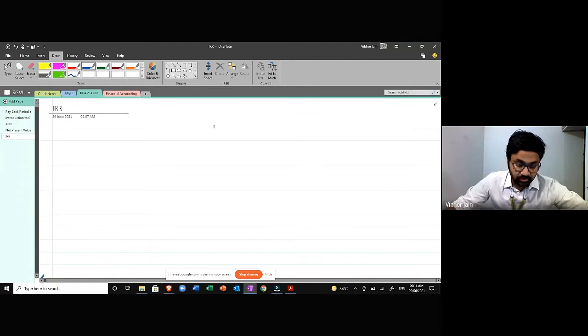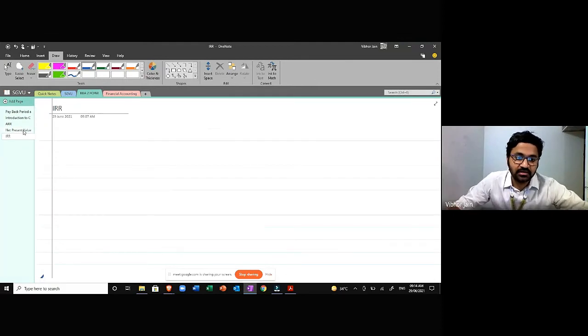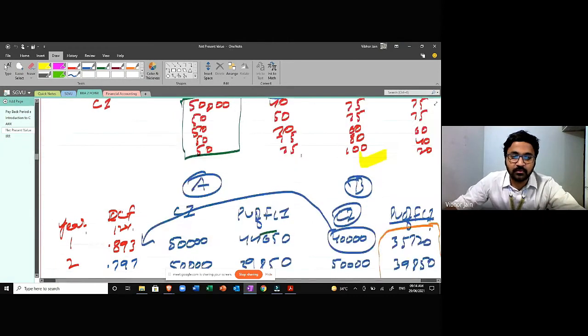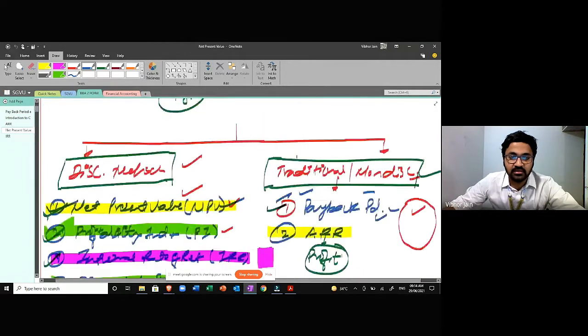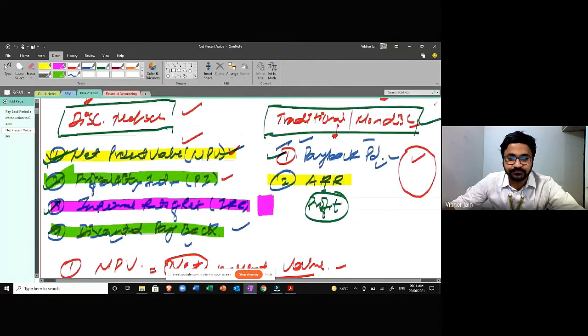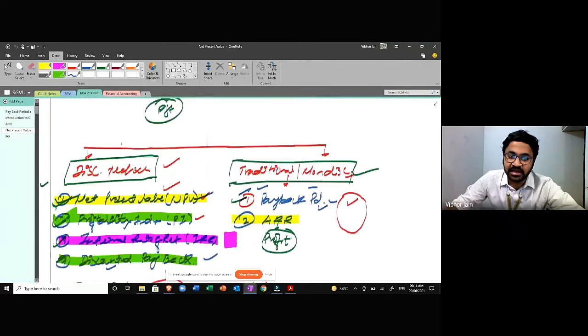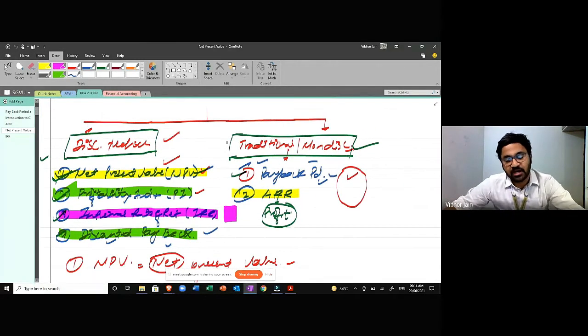Okay, so I'll just go to the last class and let's see if we can take something from over there. So basically, as we have already talked about, these are the techniques of capital budgeting. That means whenever you have an investment option, whenever you have an investment proposal, you are going to evaluate those proposals using these techniques. And if the result is conclusive and you are sure that there is going to be some advantage, only then you're going to accept the project. Otherwise, you're going to reject the project.